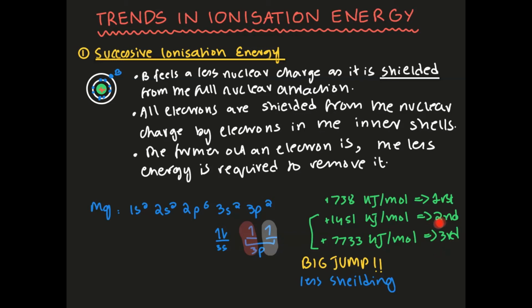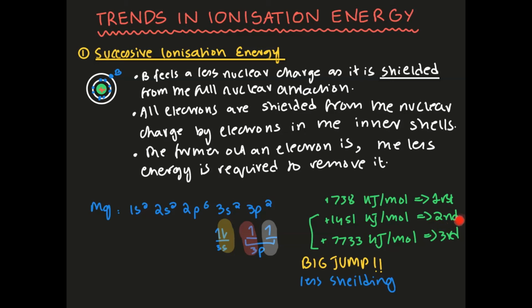And the third ionization energy is 7733 kilojoules per mole. As you can see, there's a huge jump over here. There's an almost 7 times increase. So when you're removing this electron, the increase is going to be much, much greater. And the key over here is to find that big jump if you want to determine what group it's in. As you can see, the great difference in the ionization energies is between the second and the third.